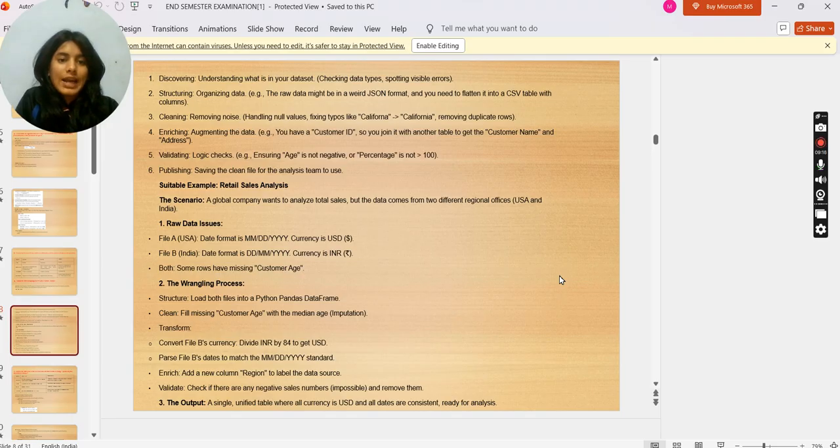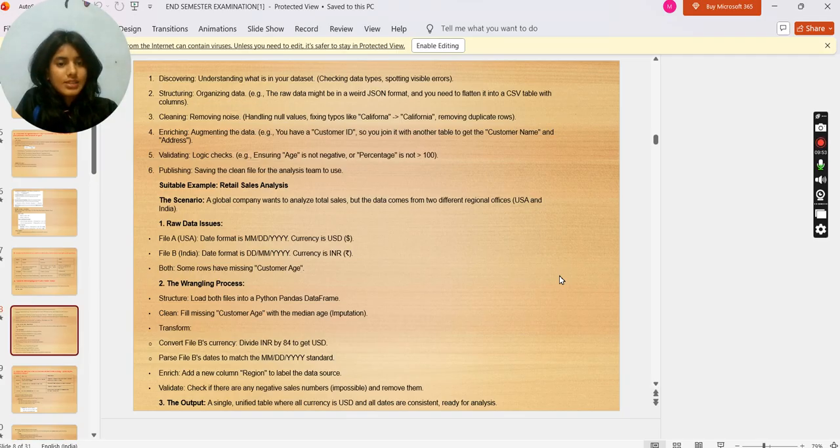Cleaning: removing noise, handling null values, fixing typos in spelling, removing duplicate rows. Enriching: augmenting the data. That is, you have a customer ID, so you join it with another table to get the customer name and address. Validating: logic checks, that is ensuring age is not negative or a percentage is not greater than 100. Now publishing is saving the clean file for the analysis team to use.